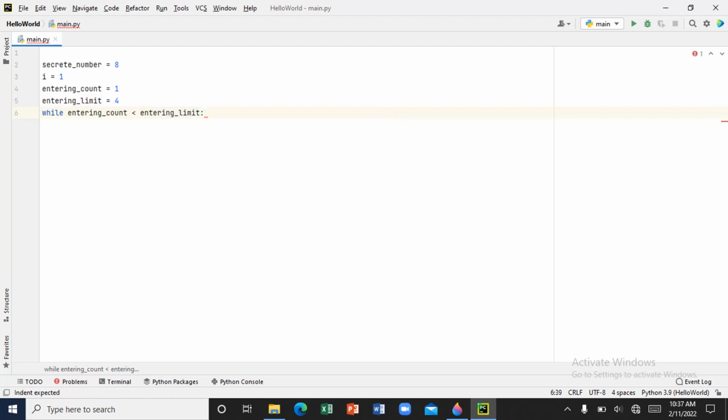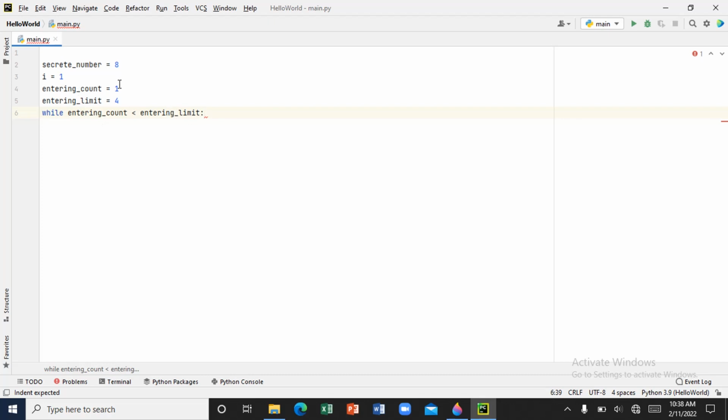I'm trying to put my program in sentence form so that it can be easy for you to understand. What the while loop actually means is, I want the user to guess the number 3 times. For them to guess the number 3 times, I'm telling the while loop that the entry count must be less than 4.